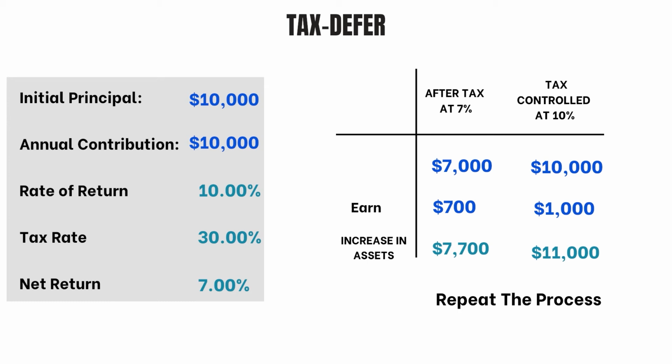If you have $10,000 and have to pay 30% in taxes, you would only have $7,000 to invest. Taking a simple compound approach, at 10% annual return, you would earn $700 at the end of the year. On the other hand, if that tax is deferred and you get to invest all $10,000, at 10% annual return, you would earn $1,000 at the end of the year. Now add that $1,000 to the initial $10,000 and repeat that process. Can you see how the difference over the long run would be substantial?